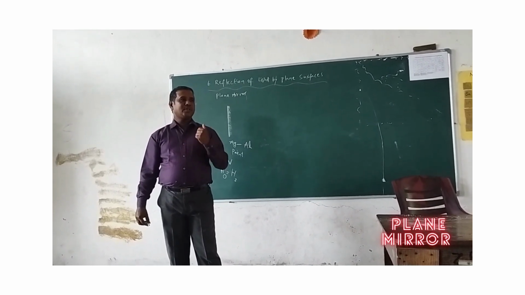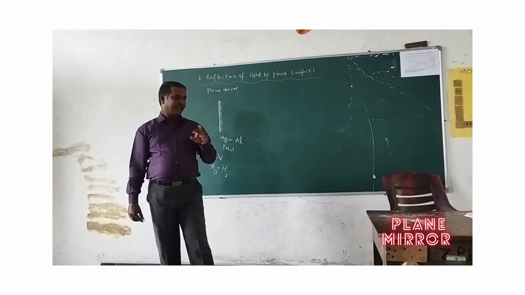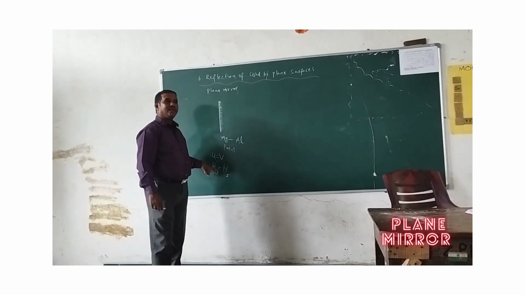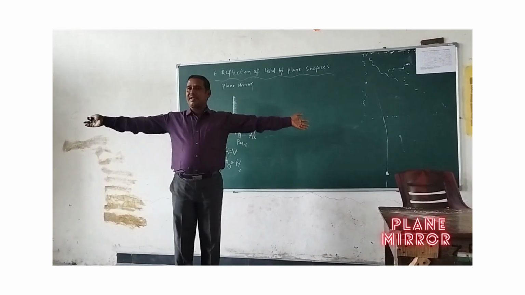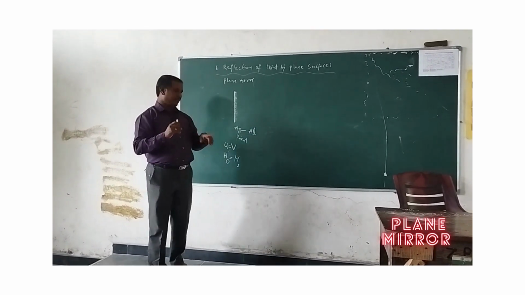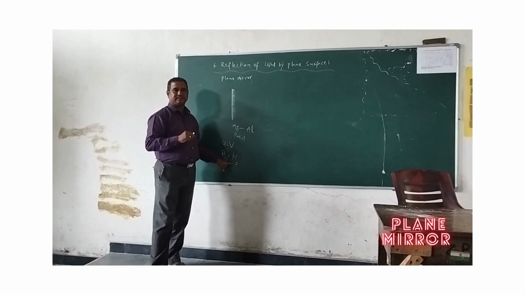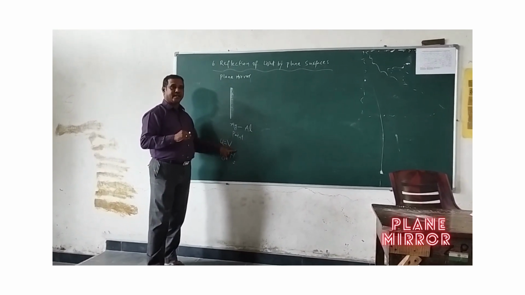If it were not so, you would not look like yourself. You might appear big or fatter, or you might appear thin, but it is not doing so. So that is the condition: size of the image and size of the object are equal, and distances are equal.